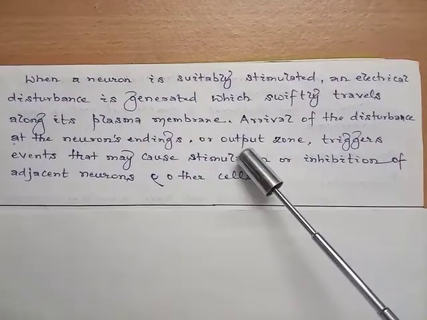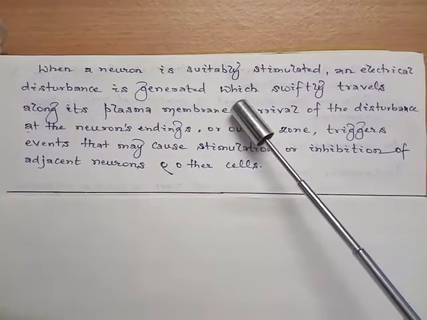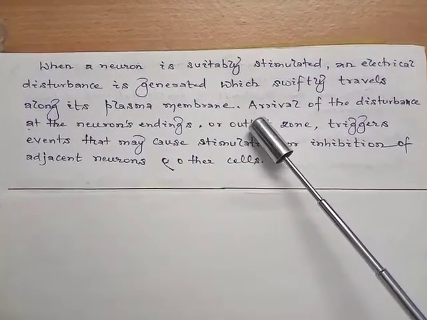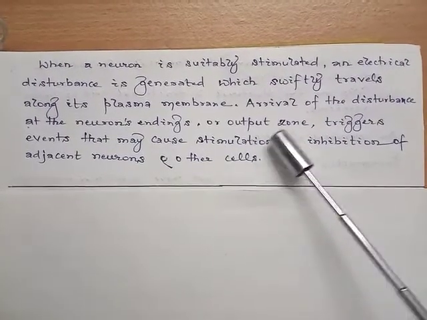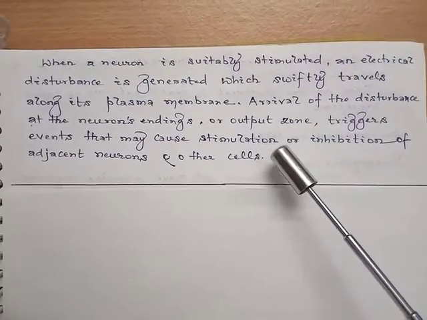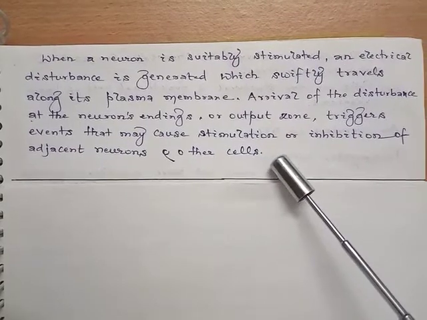Whenever a neuron is suitably stimulated, an electrical disturbance is generated which swiftly travels along its plasma membrane. The arrival of the disturbance at the neuron endings or output zone triggers events that may cause stimulation or inhibition of the adjacent neurons and other cells.